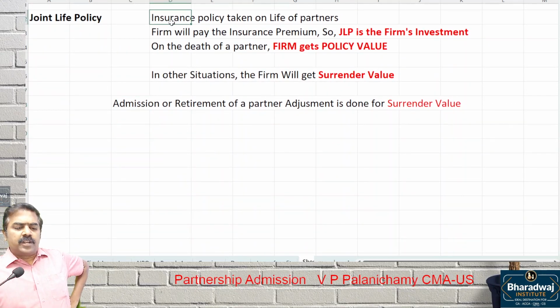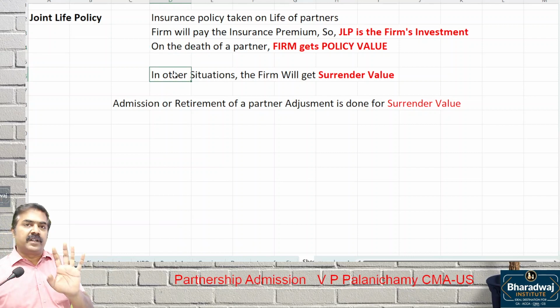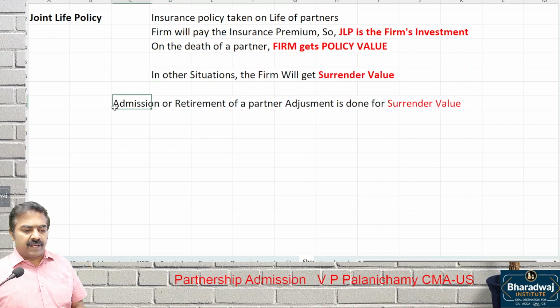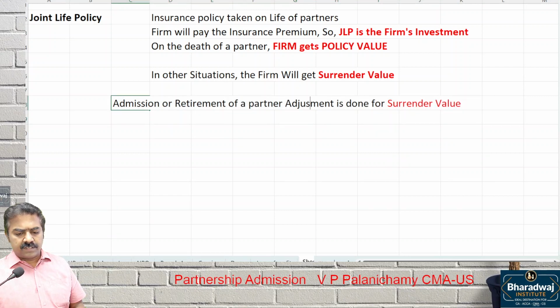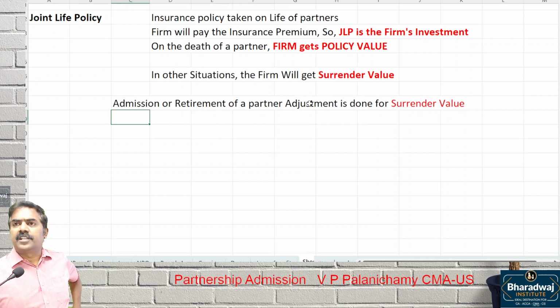So it's an insurance policy taken on life of partners. Investment is done by the firm. Premium is paid by the firm. On the death of the partner, the firm will get policy value. In any other situation, the firm will get only which value? Surrender value. Admission or retirement of a partner. Adjustment is done for which value? Surrender value. Adjustment is done for surrender value. Now come back to the question.